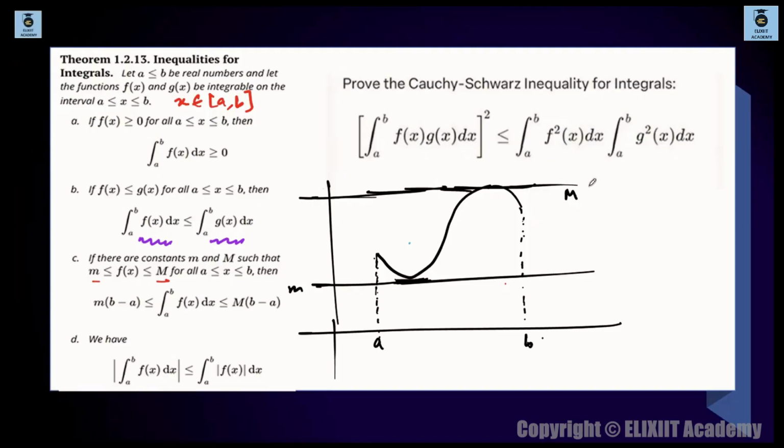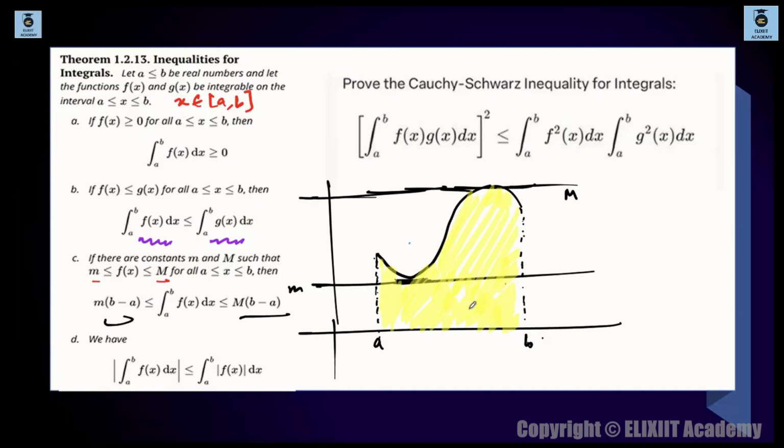क्या बोल रहा है भाई? तो if this configuration is true, then m times of (b minus a), माने integration of a to b f(x) dx lies in between these two values, m times of (b minus a) and the highest value is capital M times of (b minus a). कैसे आ रहा है भाई, कैसे आ रहा है? तो इंटीग्रेशन क्या होगा? इंटीग्रेशन मतलब this entire region. ठीक है, which region? This region. Let me highlight, this is your entire region. ये जो yellow region है, this is your integration a to b f(x) dx. यही तो होता है.